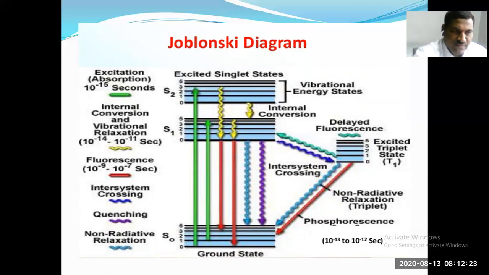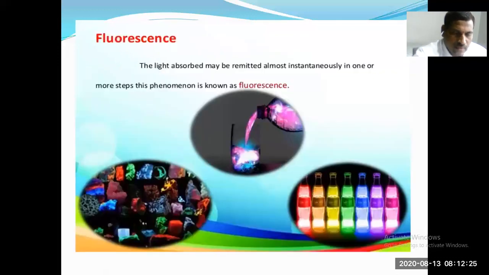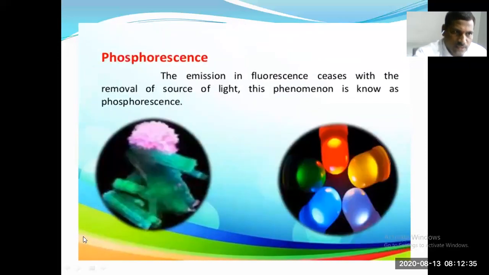So examples for phosphorescence: zinc sulfide and alkaline earth metal sulfides exhibit phosphorescence. The emission in fluorescence ceases with the removal of the source of light, whereas in phosphorescence the emission continues. This phenomenon is known as phosphorescence.